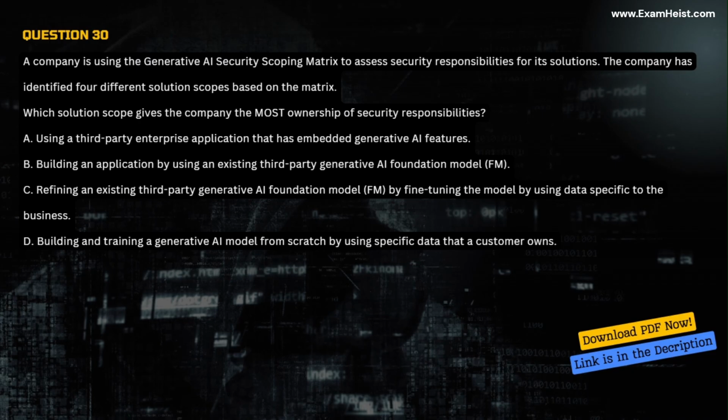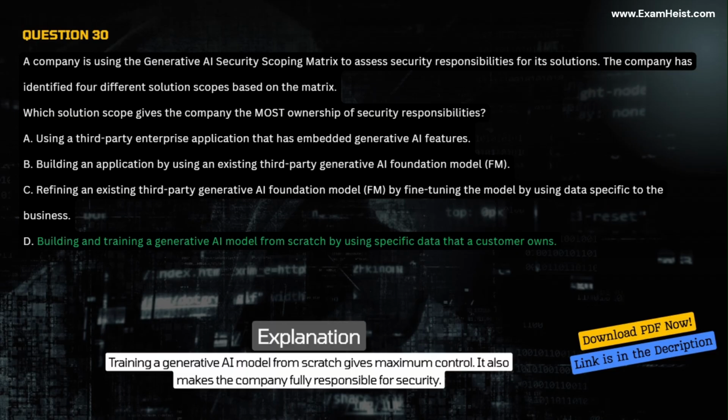D. Building and training a generative AI model from scratch by using specific data that a customer owns. Correct answer D. Building and training a generative AI model from scratch by using specific data that a customer owns. Explanation. Training a generative AI model from scratch gives maximum control. It also makes the company fully responsible for security.